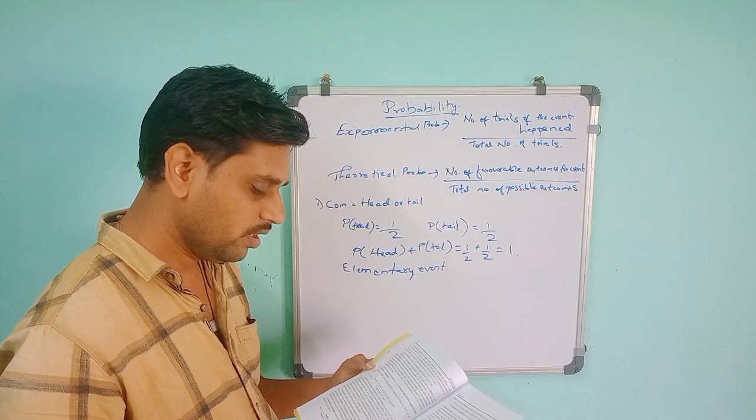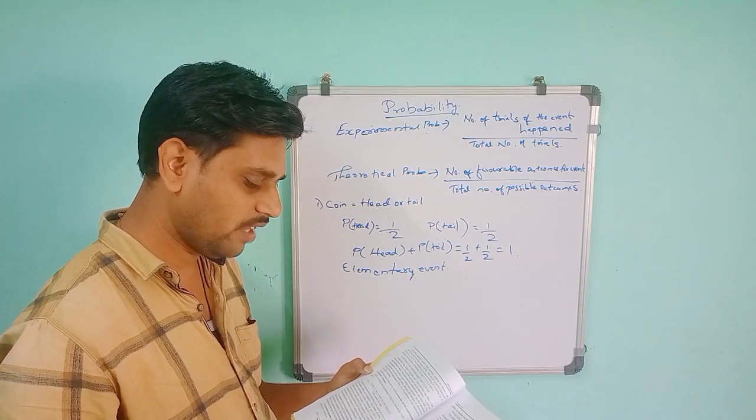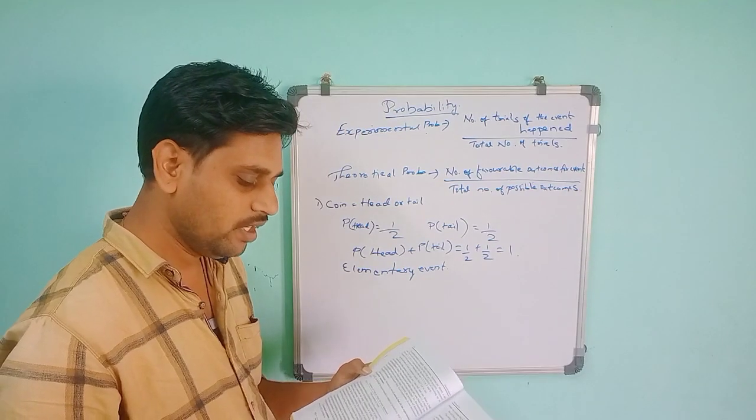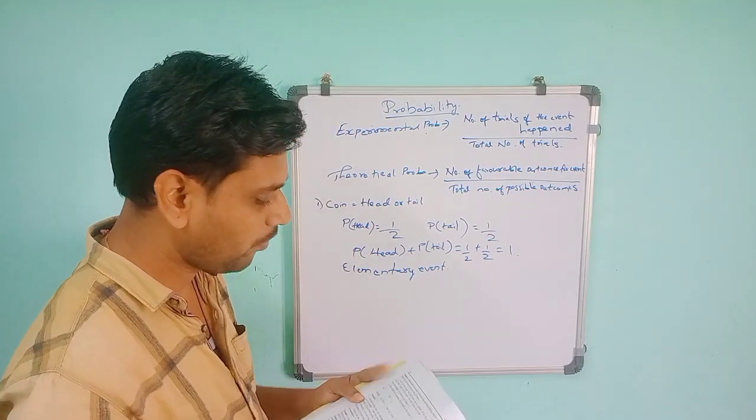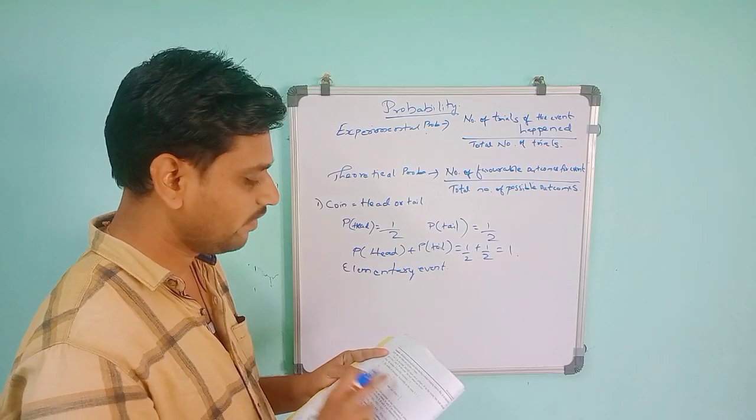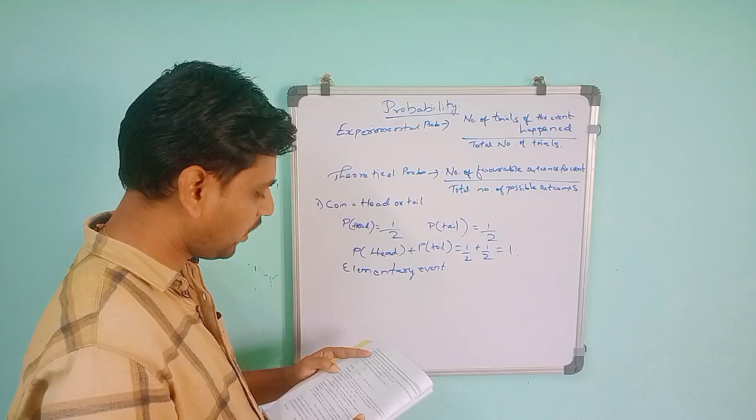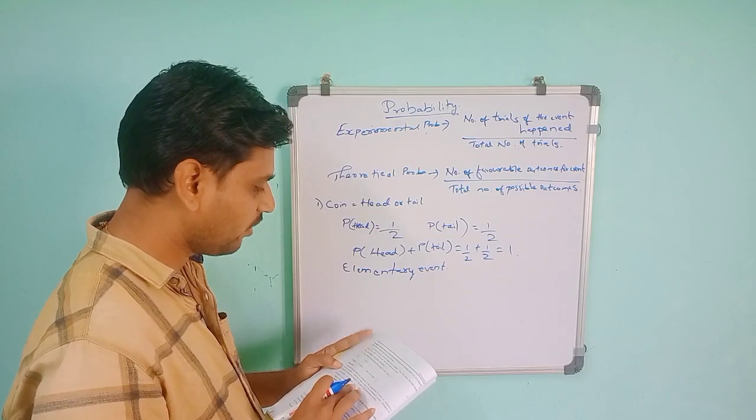So if you want the probability of a yellow ball, there are three possibilities. In total, the possible outcomes are yellow, red, and blue. The favorable outcome for yellow is 1. So the probability is 1 by 3. So these are elementary events, similar to example 2 also, where the events are given.